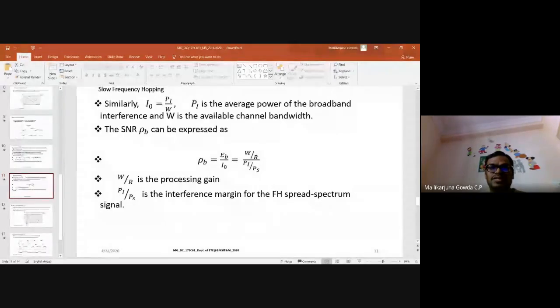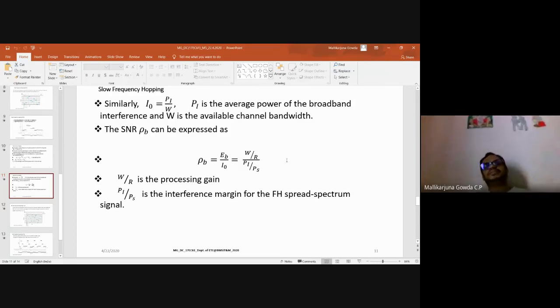W by R is nothing but the processing gain, which we have already discussed in the direct sequence spread spectrum system. And this PI by PS is the interference margin for the frequency hopping spread spectrum signal. This equation is similar to the direct sequence spread spectrum system.